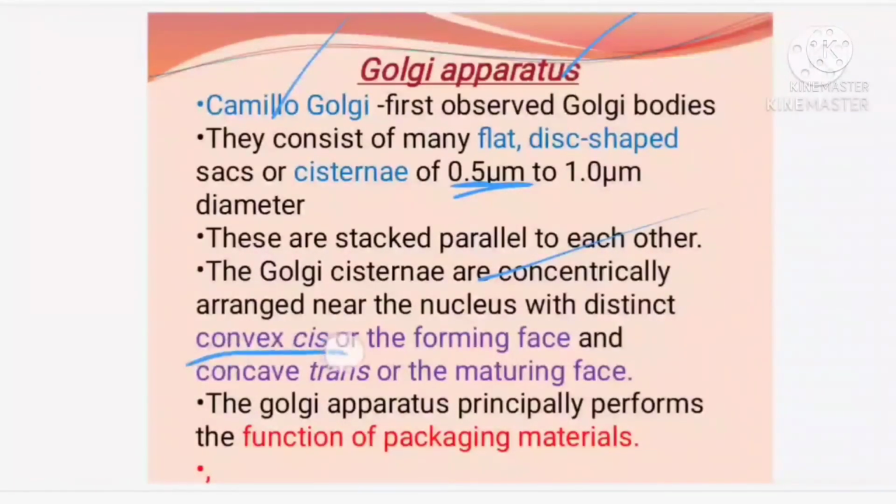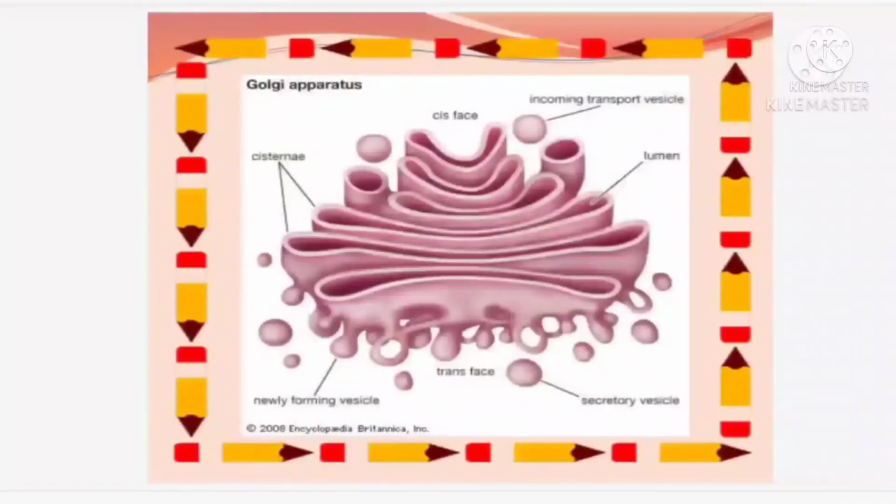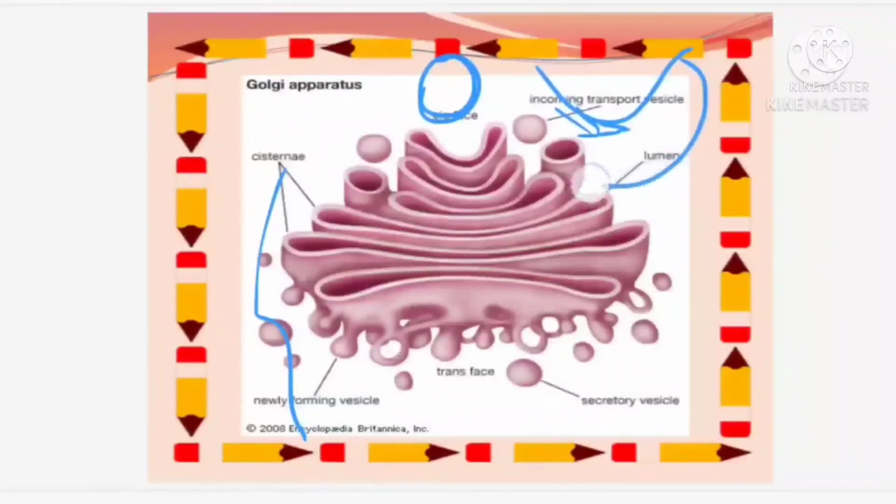They have two distinct portions, okay. One is the convex cis or forming face, and another is the concave trans or maturing face. What is convex cis and concave trans? See, one is this convex, you have to see the inner side. Here the nucleus is, and this is the Golgi body, isn't it? Where the Golgi body is just starting to form, near the nucleus, the face is convex in nature, isn't it? You have to see the inner part. So, this one is convex, and when they are moving away from the nucleus, it becomes concave. The inner part is cave-like, isn't it? So, concave.